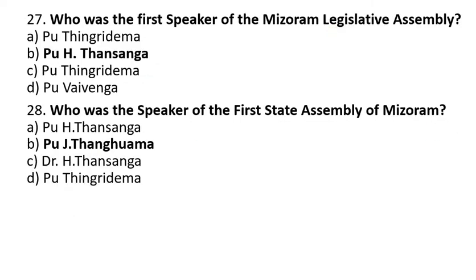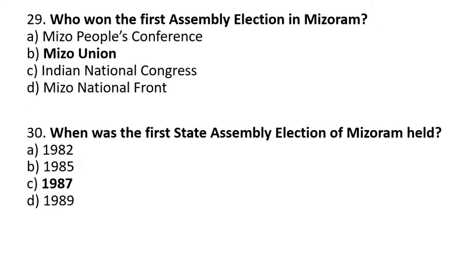1972. Who was the first Speaker of the Mizoram Legislative Assembly? Tuichawng. Who was the Speaker of the first State Assembly of Mizoram? Tuichawng. Who won the first assembly election in Mizoram? Mizo Union.